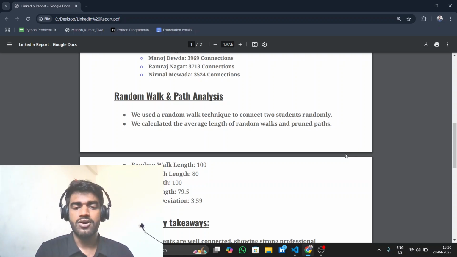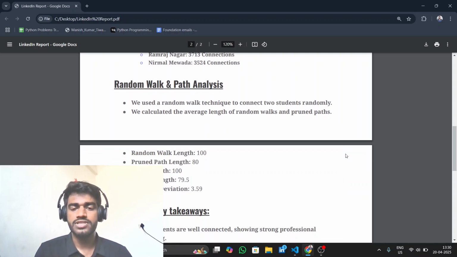I also used the random walk concept to see how students are linked to each other. The average path length was 100 steps, but I reduced it to 80 by the pruning concept.